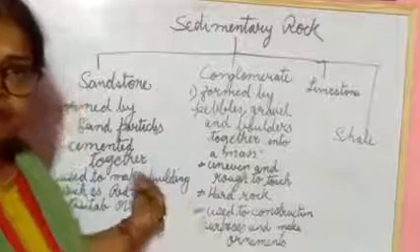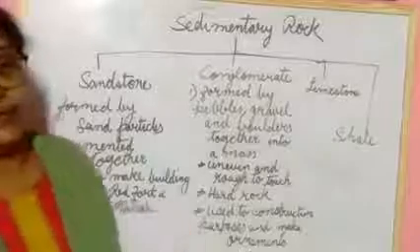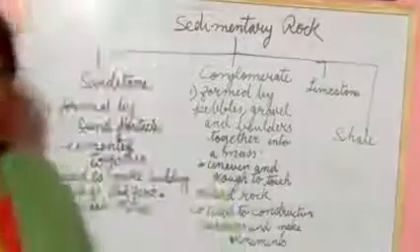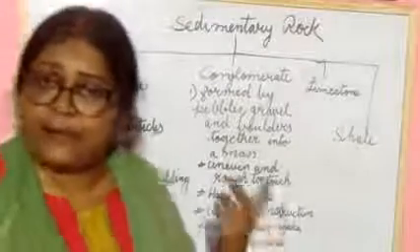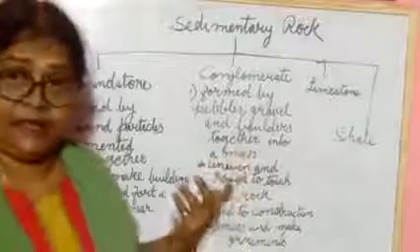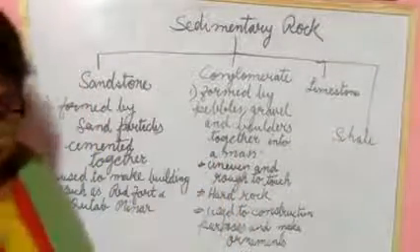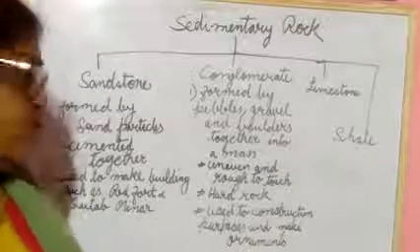In our India, Red Fort and Qutub Minar are made up of sandstone, because sandstone is used for making buildings. These famous buildings are in Delhi.